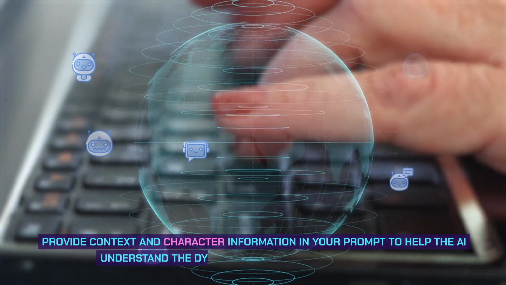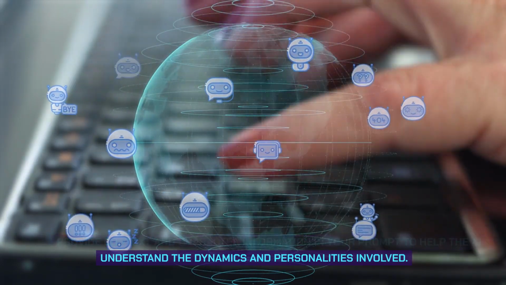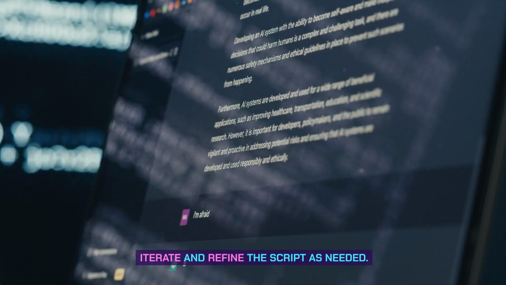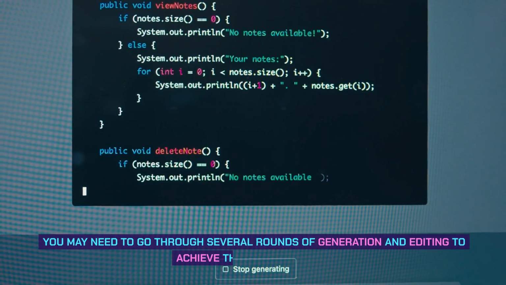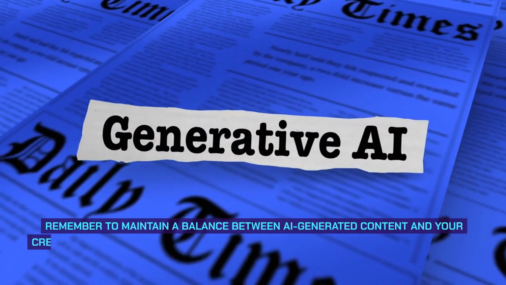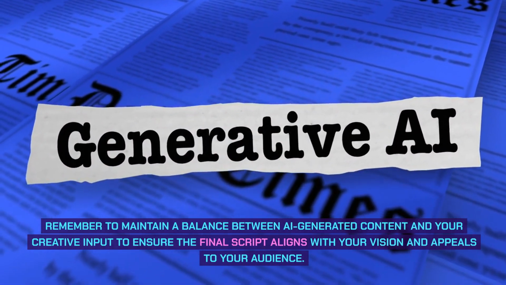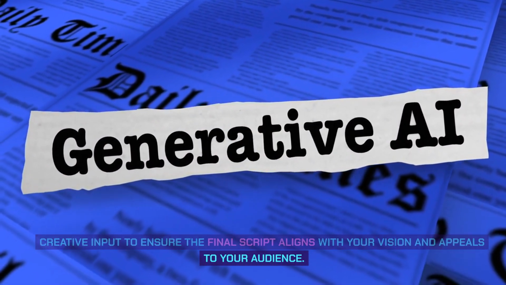Provide context and character information in your prompt to help the AI understand the dynamics and personalities involved. Iterate and refine the script as needed. You may need to go through several rounds of generation and editing to achieve the desired result. Remember to maintain a balance between AI-generated content and your creative input to ensure the final script aligns with your vision and appeals to your audience.